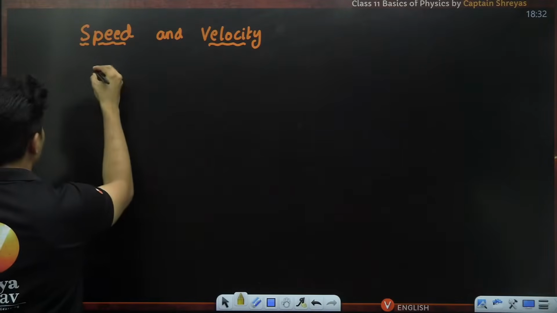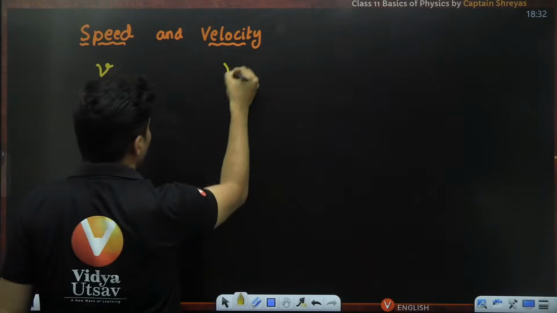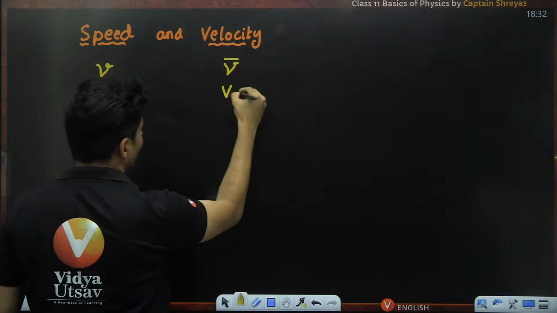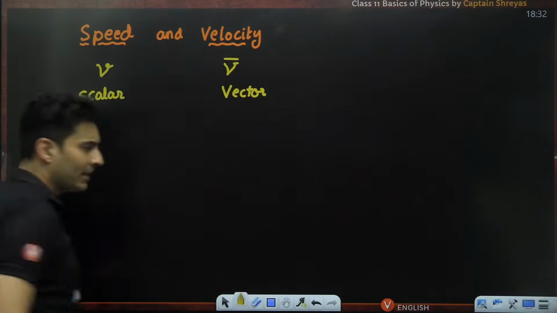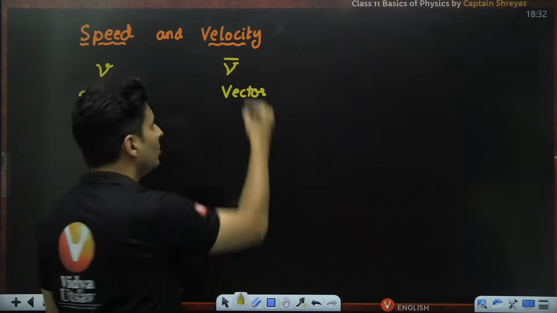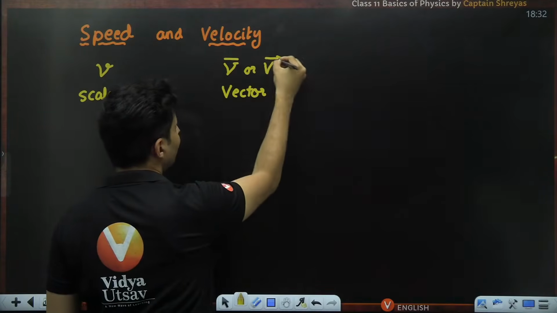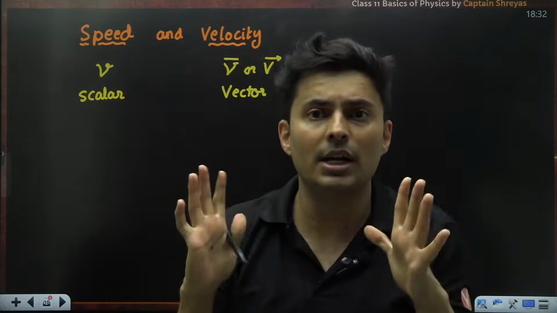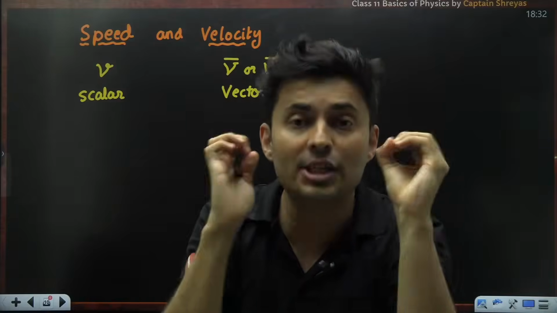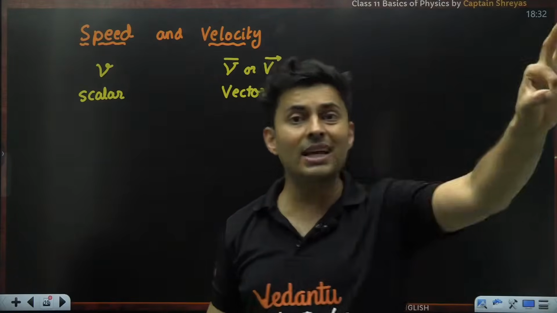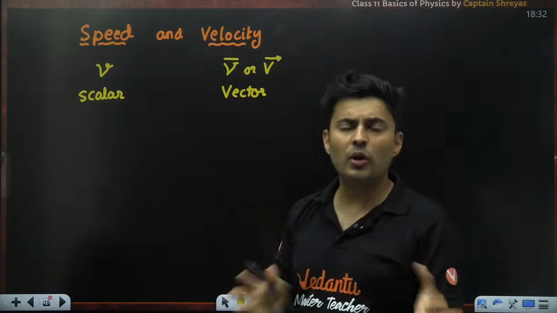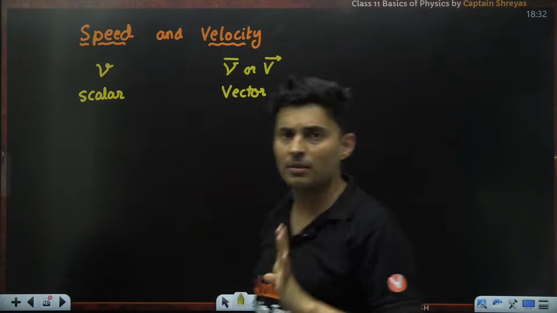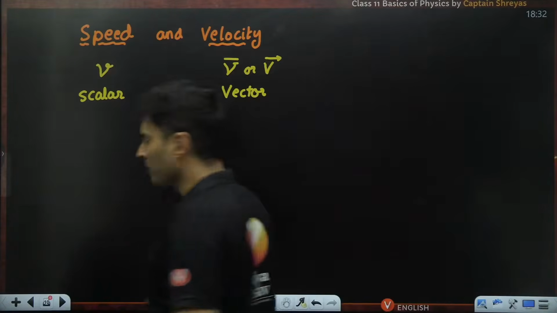Speed, usual symbol, you can use v. Velocity, v bar. Speed is a scalar quantity. Velocity is a vector quantity. That means you need to give direction, apart from the magnitude. You can also put v with an arrow mark over it. That arrow mark or that bar always signifies that, hey, wait a minute, it's a vector quantity. It has direction information also. When I skip that bar, that means there is no direction information associated with it. I just need to worry about the value of that variable. Need not think about the direction aspect.